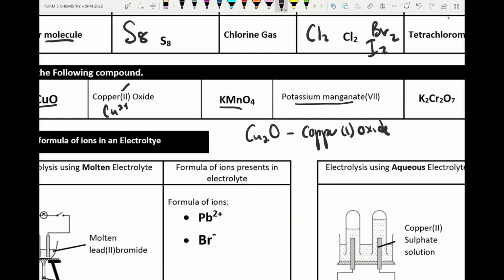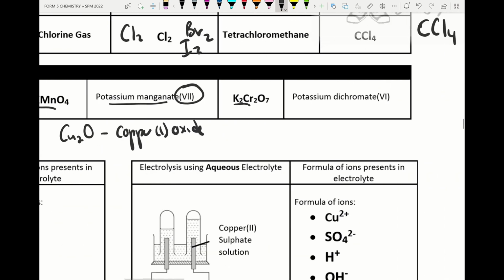Alright, so potassium manganate, we must take the oxidation number. This is known as potassium dichromate 6, and please remember the color will be orange.